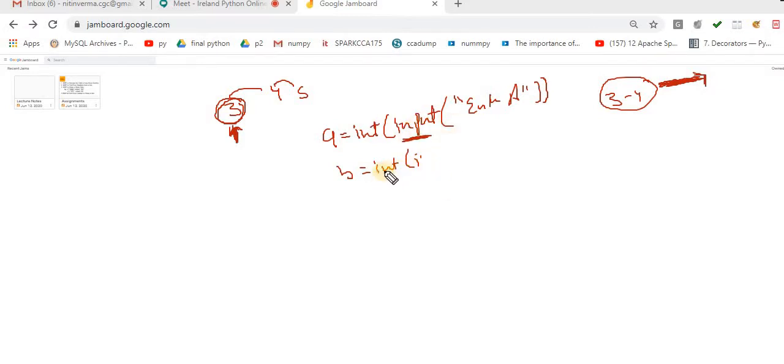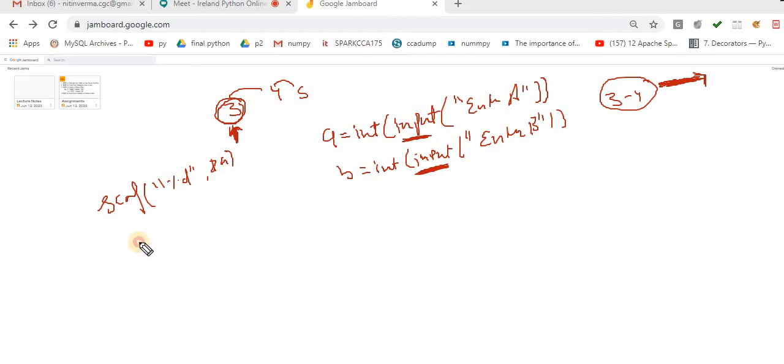So please, b is equal to int of input of enter b. That's perfect. Now, input is a function that is available inside Python. If you are coming from a C++ or C background, there is a function called scanf inside C, but inside C++ the function is called cin. Here the function is input, which takes the data from the user, and whatever you write into these codes will appear on the screen as it is.